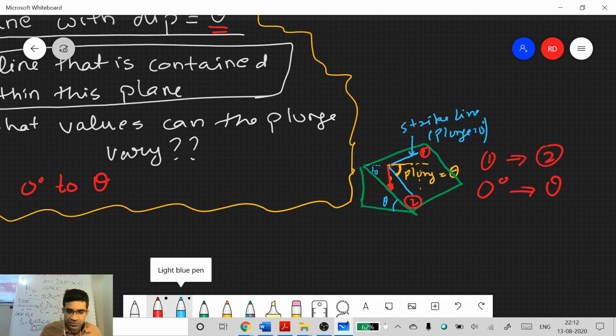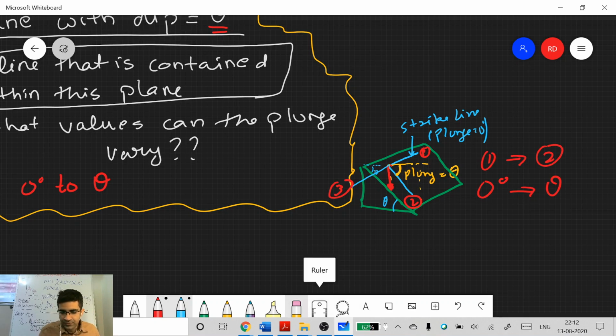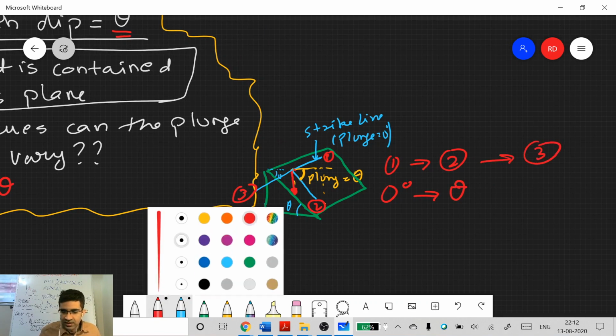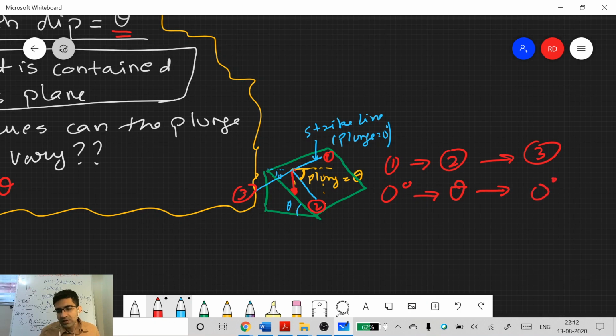Let's say there is a third position here. Now it moves to this third position. I should have drawn it a little bigger, but yeah. So this is the third position. What is the plunge at the third position? So you go to the third position, it is theta here, and then it will again go back to 0 degree. Correct, it will again become parallel to the strike line, so it will go from 0 degree to theta, again back to 0 degree.